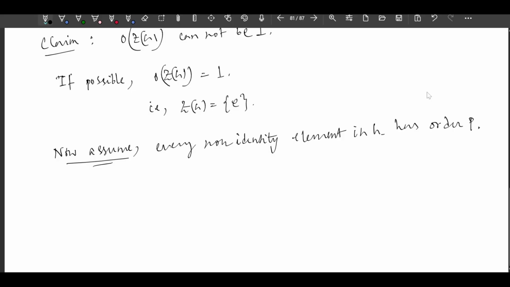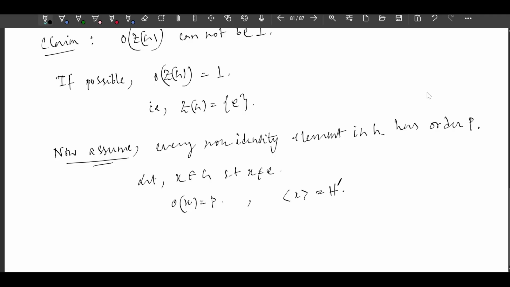Now first of all assume that every non identity element has order p. Then let x belongs to G such that x is not equal to identity. Then order of x is p, right? Let's say we generate a subgroup by this element x. Let H' be the subgroup generated by x.